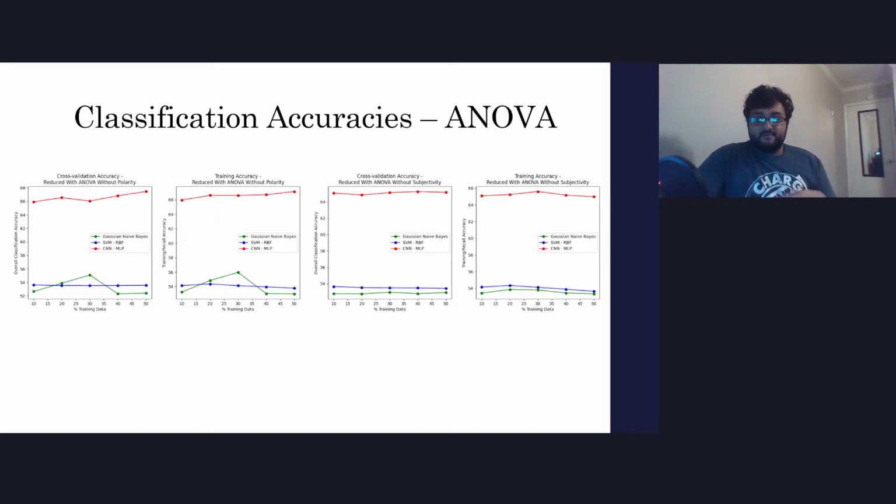ANOVA saw some of the best results, with Gaussian naive Bayes performing well without polarity at 55 to 56%. SVM stays steady at 54%. MLP went as far up as 68% and averages out at 66% accuracy for both subjectivity and polarity.